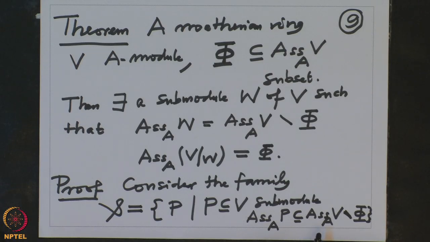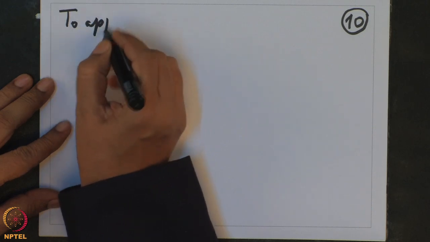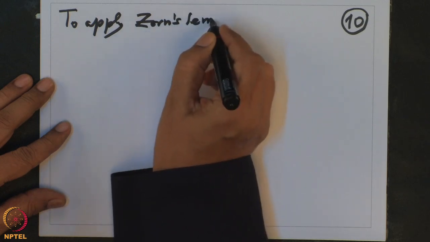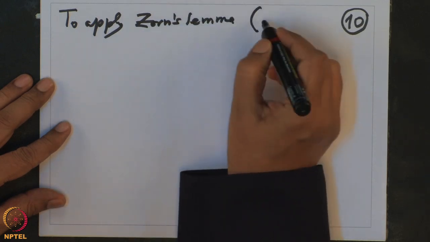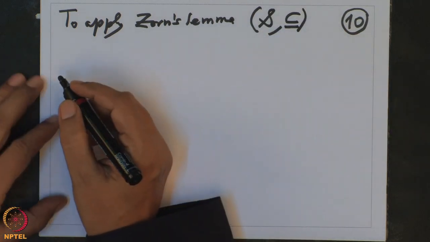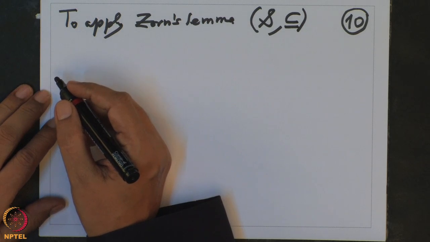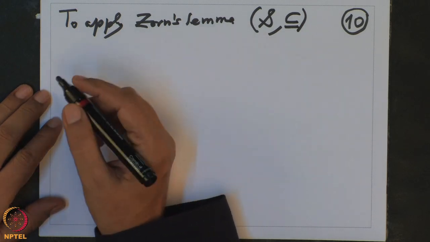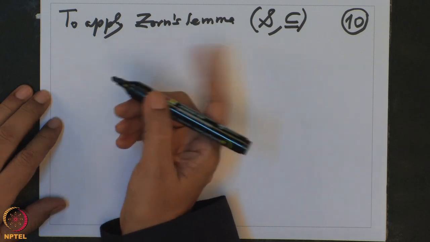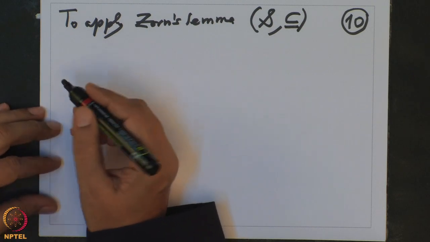So that means I need to apply Zorn's lemma to this family. To apply Zorn's lemma to the ordered set S with respect to inclusion, I should check that this ordered set is inductively ordered, that means I should check that given a chain in this, it has an upper bound.